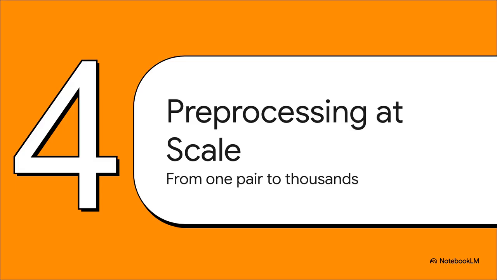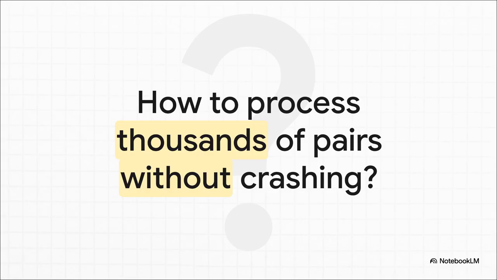Awesome, so we have our recipe down for one pair of sentences, but our dataset has thousands of them. We need to do this at scale and, preferably without our computer catching on fire. And this is a super practical problem. If you try to load a massive dataset into your computer's memory all at once to process it, well, you're gonna have a really bad time. So how do we work smarter, not harder?